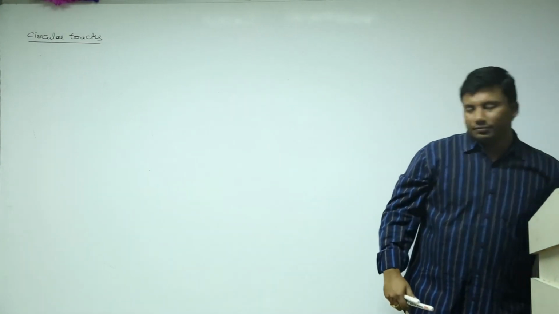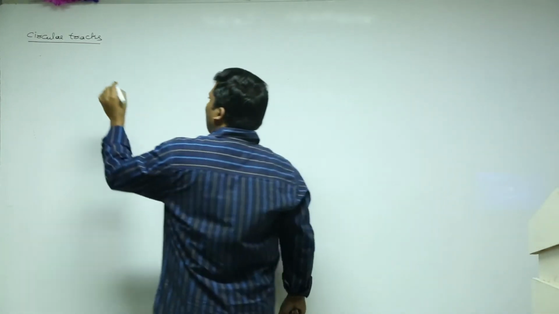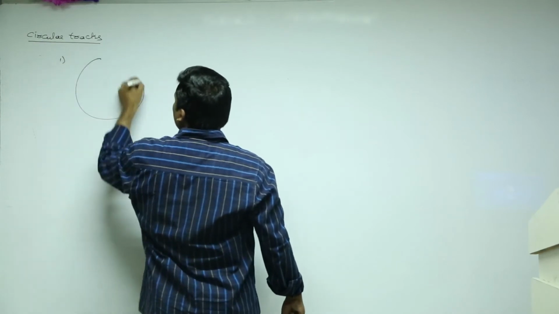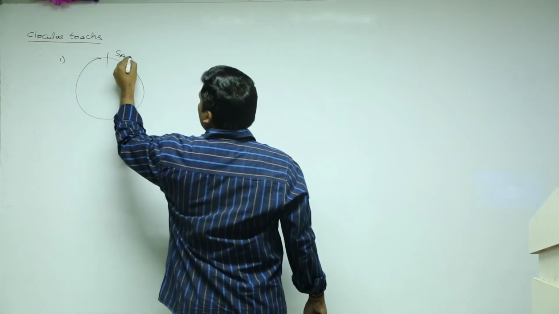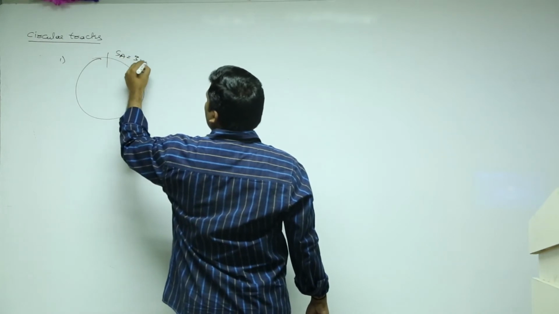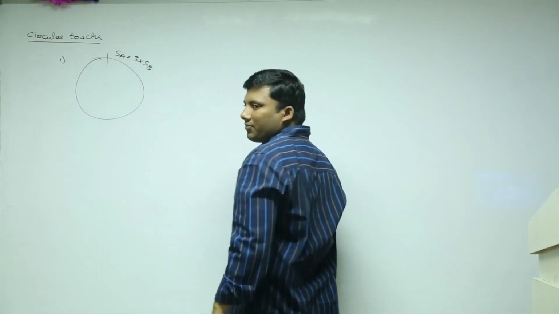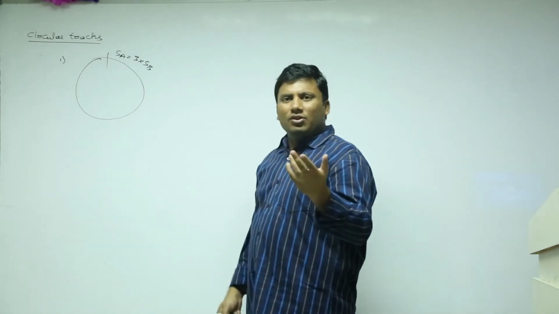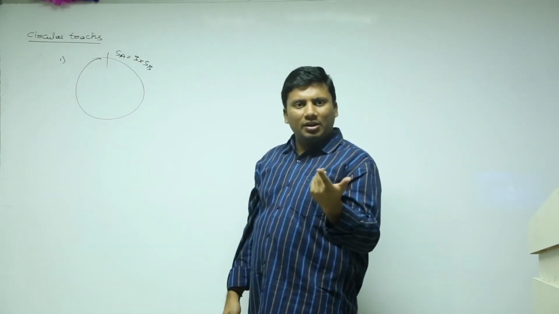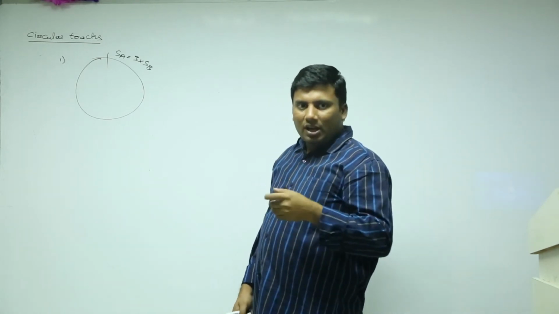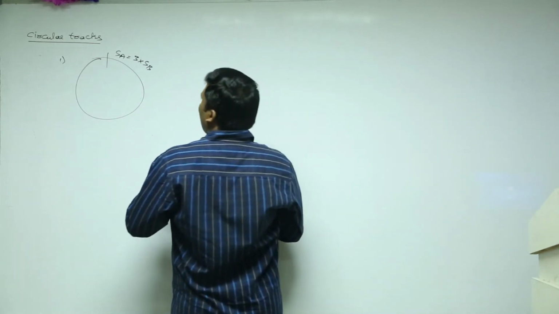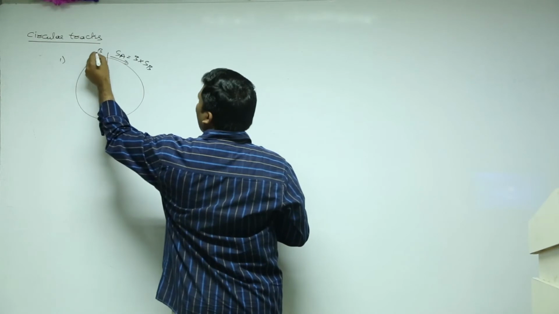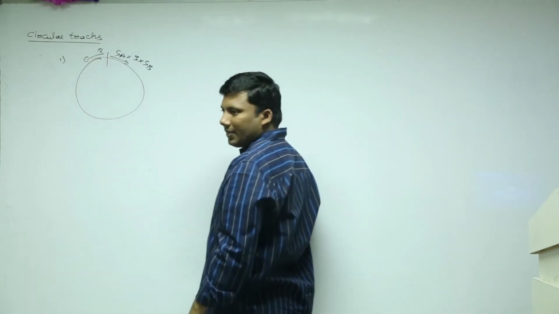Question one. There is a circular track. At the starting point, the speed of A is 3 times the speed of B. We don't need the values; we require the ratio to get the distinct meeting points, right? A and B are going in the opposite direction. A goes here, B goes here.